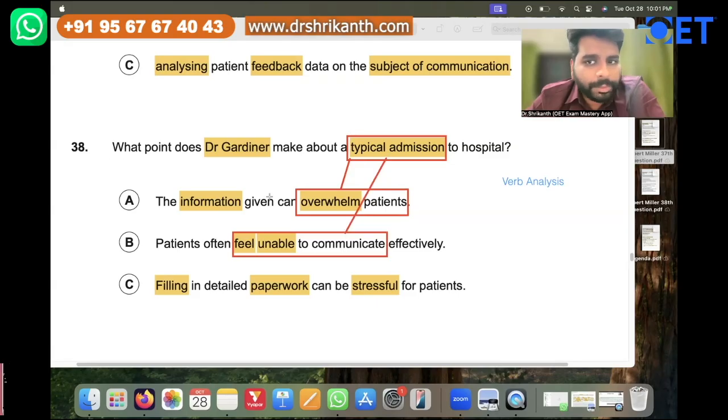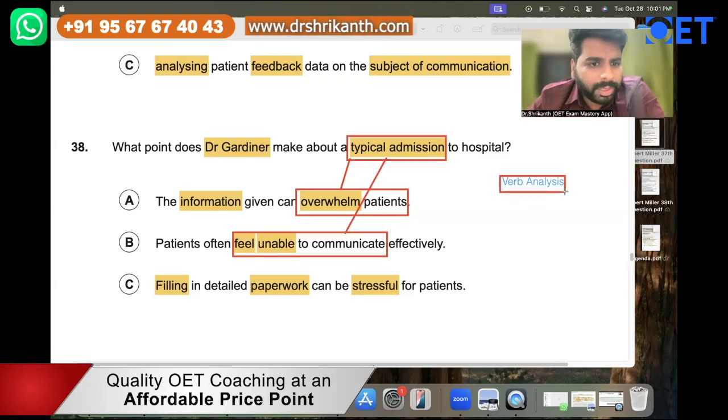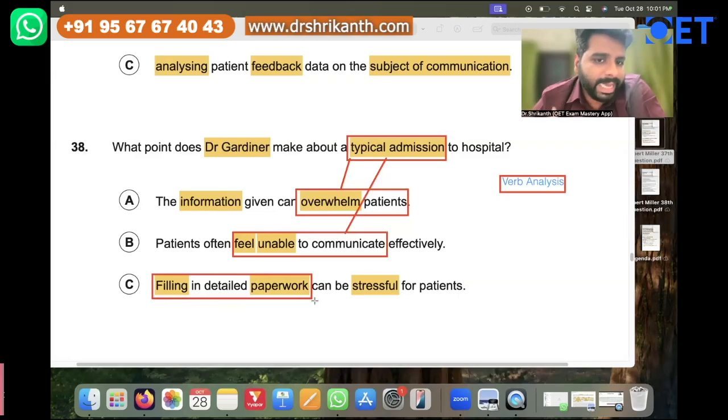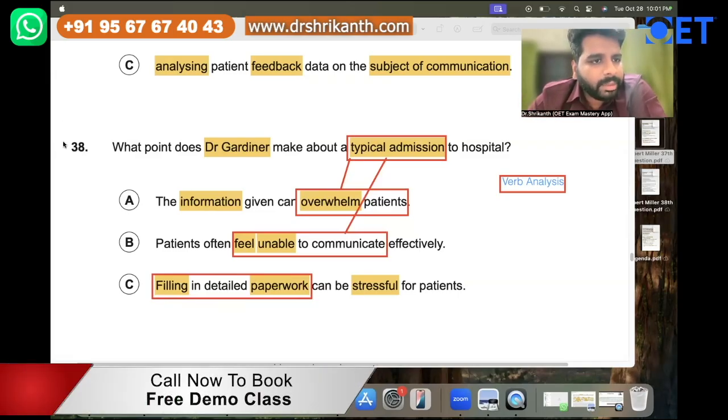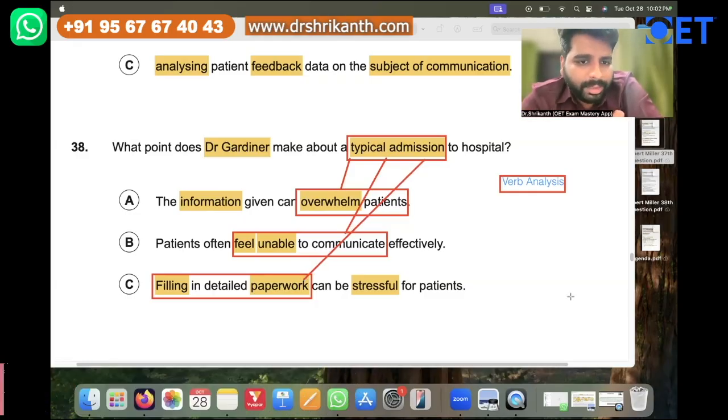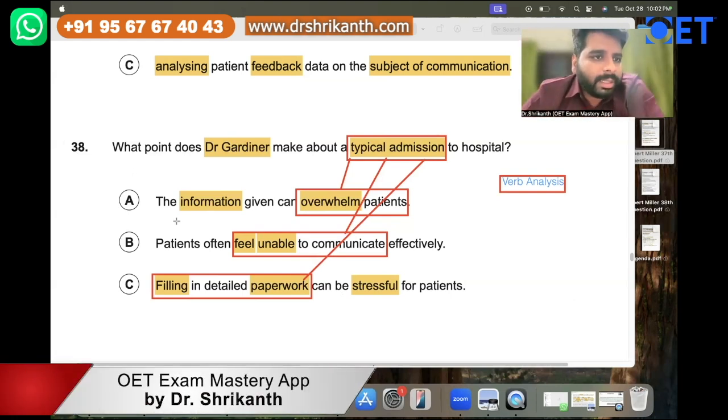Now, what about answer option C? What is the verb in answer option C? Filling in detailed paperwork can be stressful for patients. So here's the link, filling in paperwork. This is the action, this is the verb. And again, stressful, that's the keyword over here. This is what is very stressful for the patient. So answer options A, B, and C. Now you have to understand that this is how you comprehend the data. You have to comprehend the data, and you should know what the question stem is.